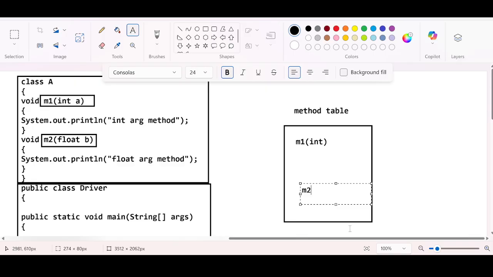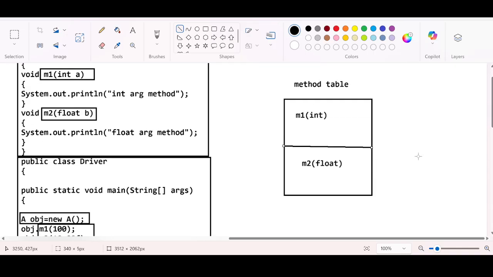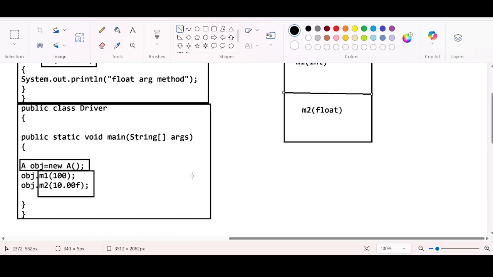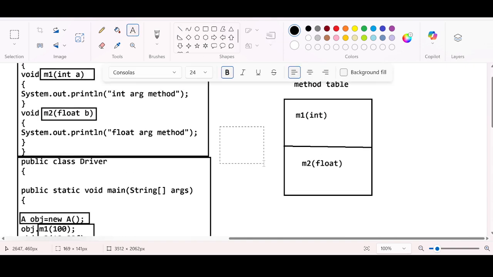And the signature of this method will be stored inside the parameter. Okay? So this method table is going to store the method signatures. After this, what will happen? These things are happening during the compilation time.